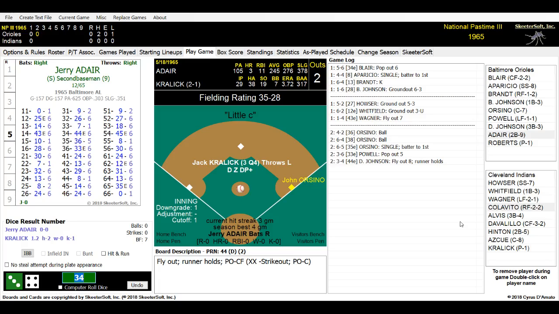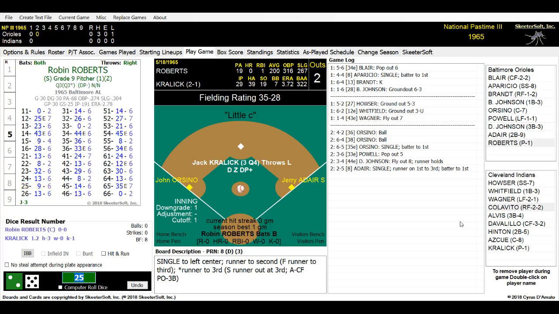That is 2 down for Baltimore. Jerry Adair is up right now. He's batting .245, 3 home runs, 11 RBIs. Eventual Boston Red Sox, for any of you historians who come out here to watch the games. Here is the pitch. It is a 25. And Jerry Adair hits it out towards left center field. Getting back up on the shallow part of it, coming on in is our center fielder Davalillo. Davalillo picks it up very easily, fires it back in. Orsino will stop at third. And we have runners on first and third here. Baltimore is threatening in the top of the second inning.